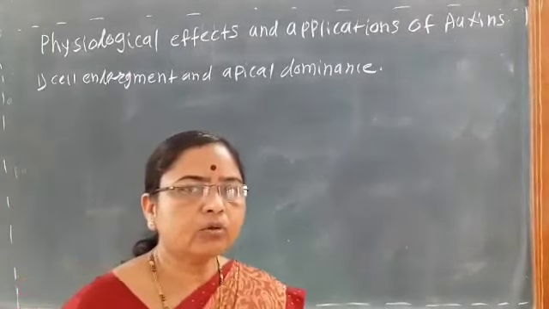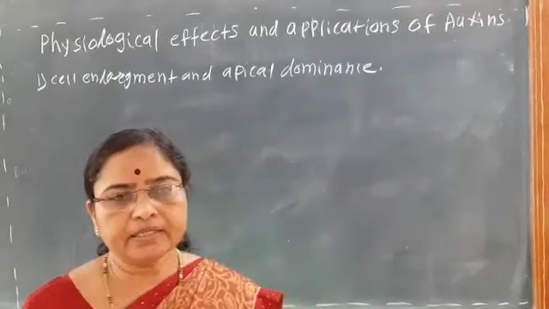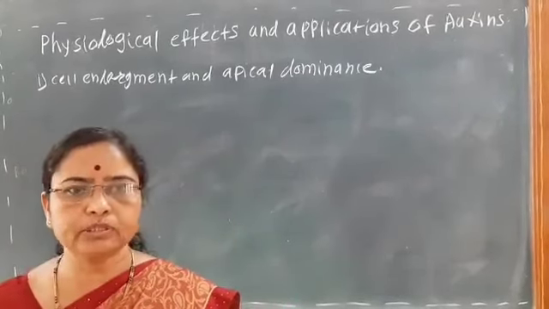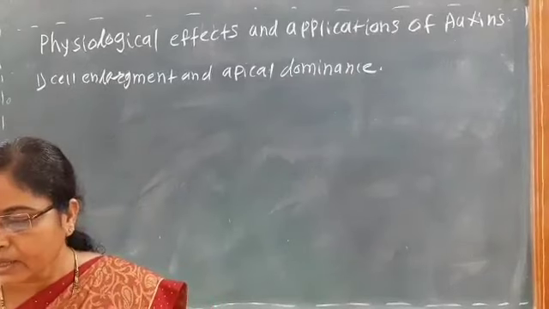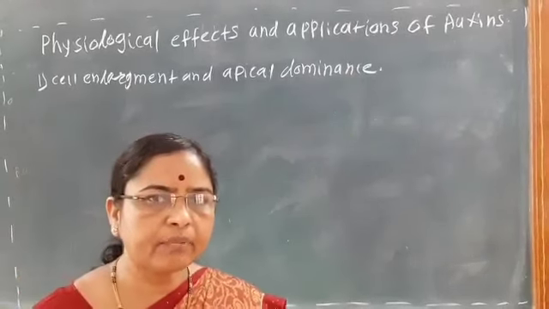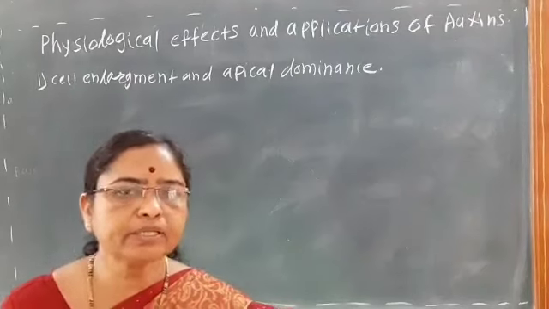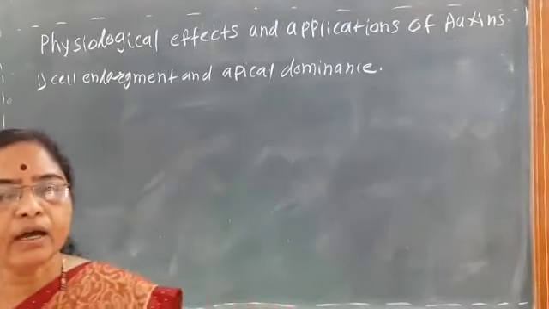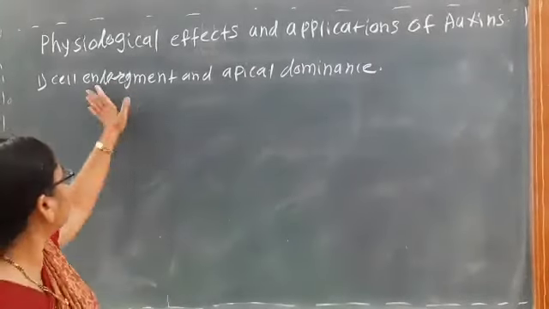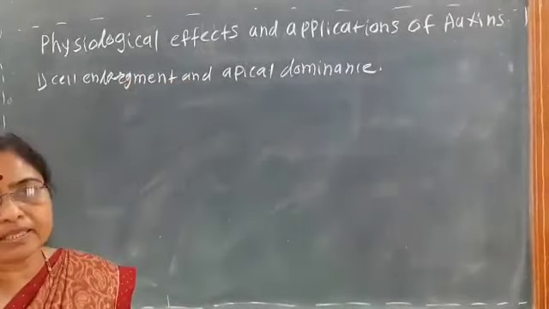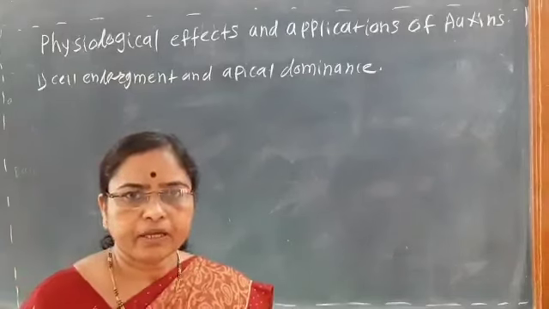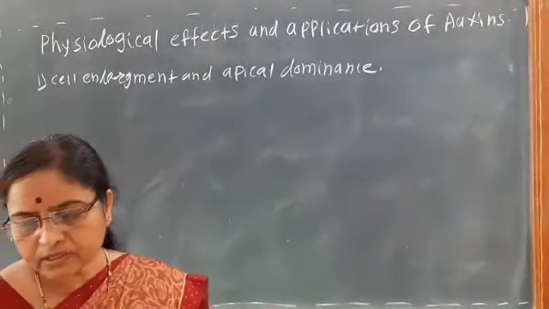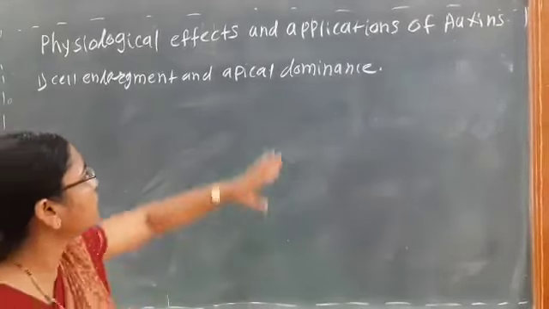we have seen how the cell enlargement takes place. That is here the growth of the cell takes place, actual growth of the cell. Auxins are mainly synthesized in the shoot apex and the root apex, and these auxins are mainly helpful for cell enlargement, that is increase in the size of the cell. Then it is also responsible for apical dominance.